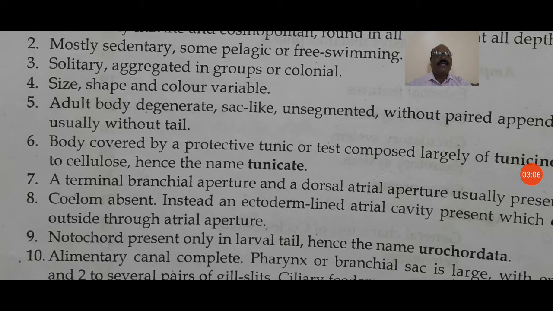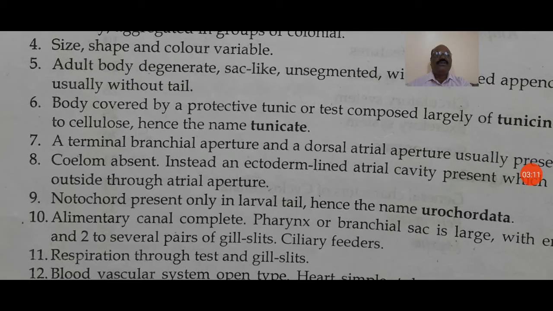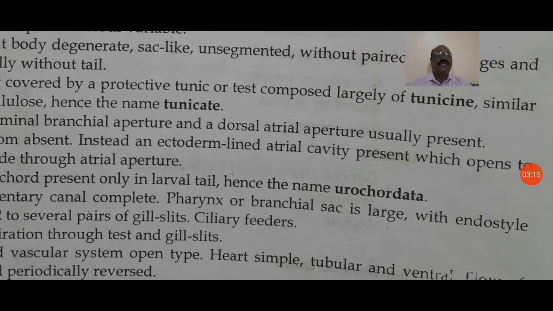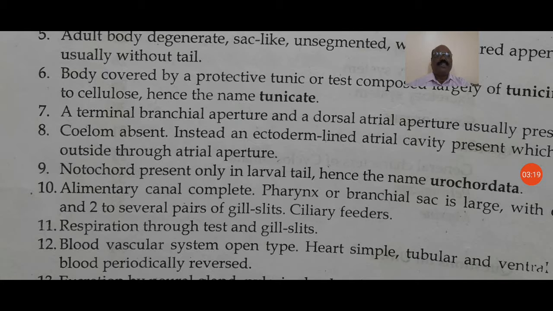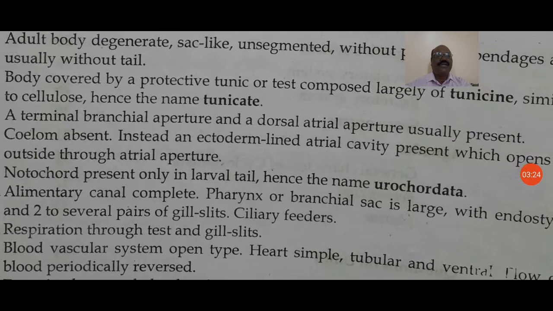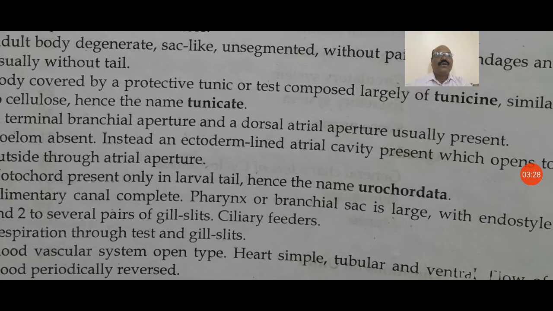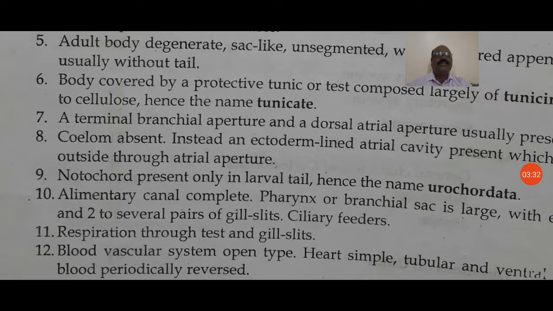The terminal branchial aperture and the dorsal atrial aperture are usually present. Coelom is absent. Instead, an ectoderm-lined atrial cavity is present, which opens to the outside through the aperture. And the most important, the notochord is present only in the larval tail, hence the name Urochordata. So this tail has the notochord, and that's why the name is Urochordata.